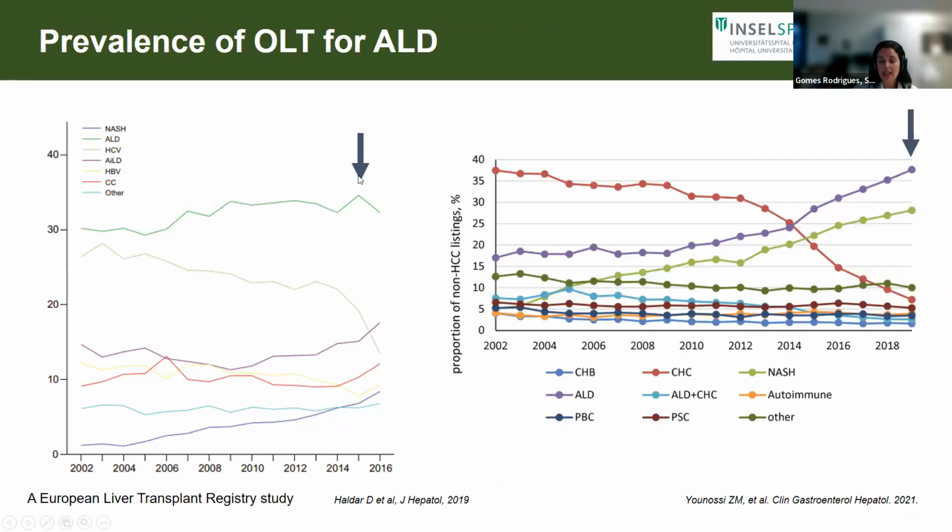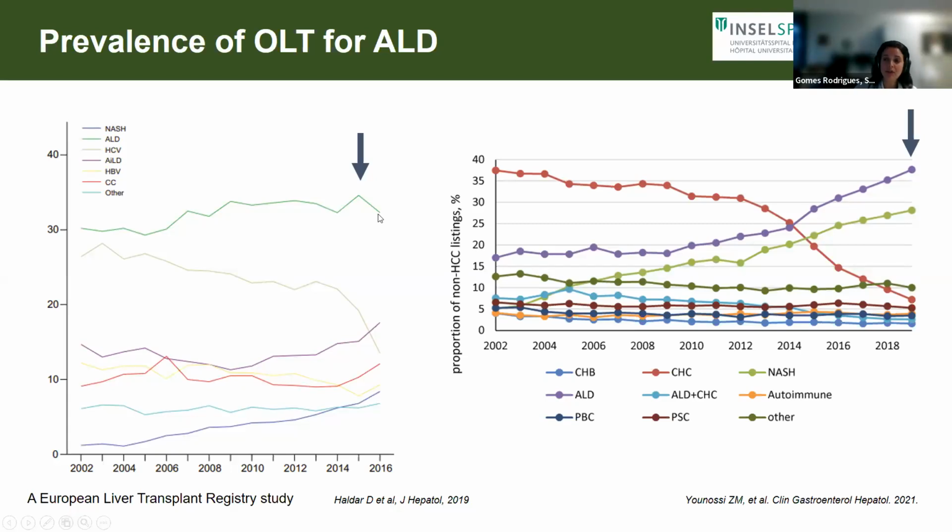Nonetheless, what do we see in terms of trends, and this is taken out of the European Liver Transplant Registry, is that alcohol is the number one referral for liver transplantation. That continues to be the same. We see that hepatitis C has decreased progressively and quite dramatically in the past 10 years. Alcohol remains high with some peaks and high points.